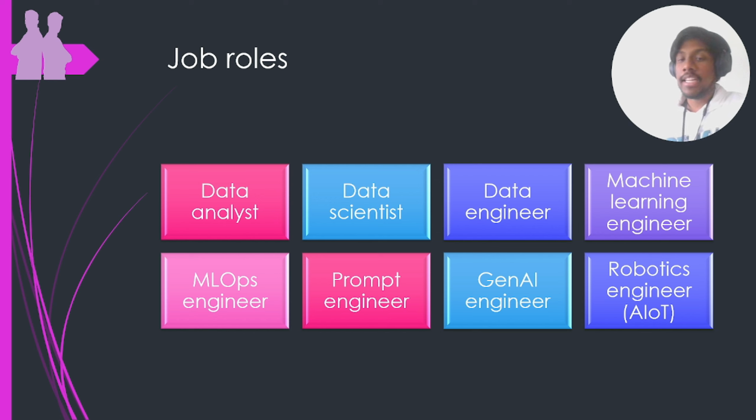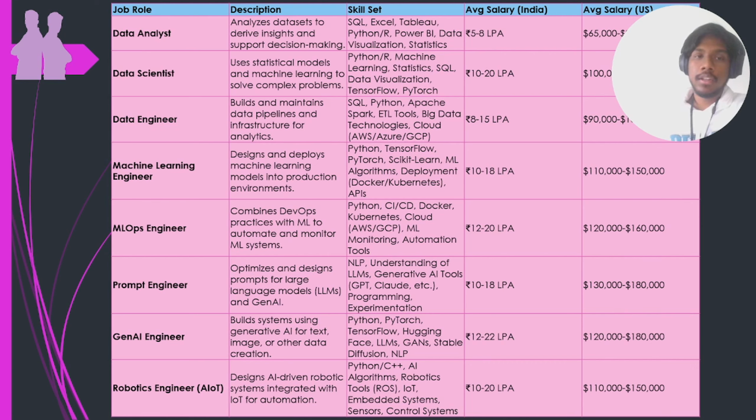So these are the different job roles. We have data analyst, data scientist, data engineer, machine learning engineer, MLOps engineer, prompt engineer, Gen AI engineer, and robotics engineer. Some of these are standard and some of these are newly developed roles. Prompt engineer, Gen AI engineer, MLOps and all are something very new, whereas the other roles have been present for a lot of years. So this is just a small summary description of all of them.